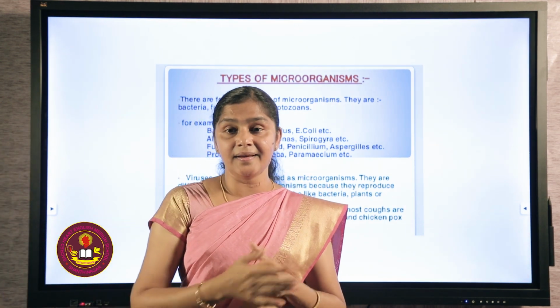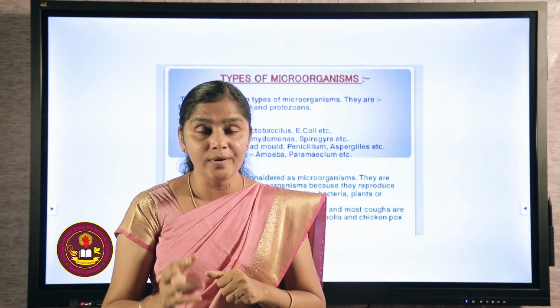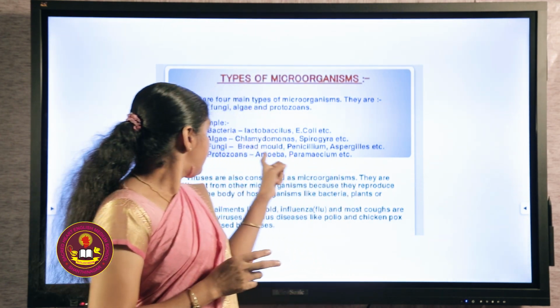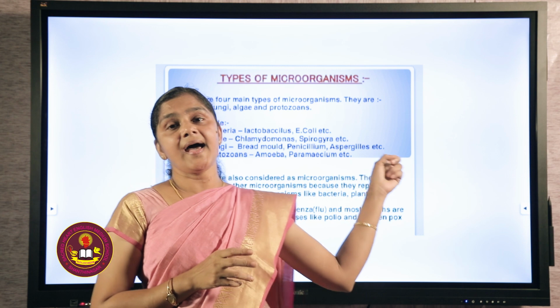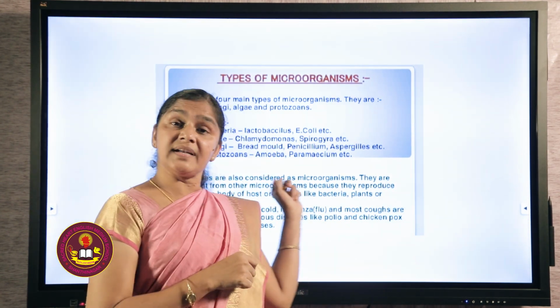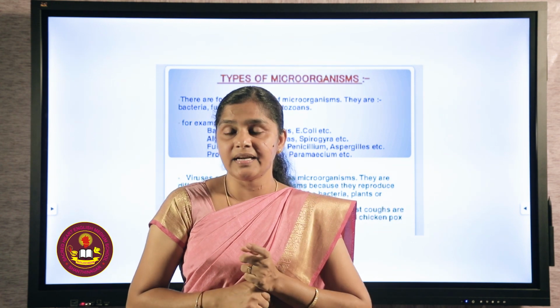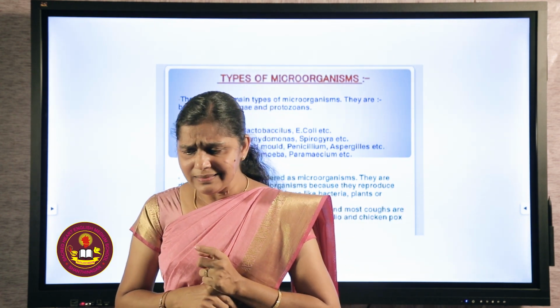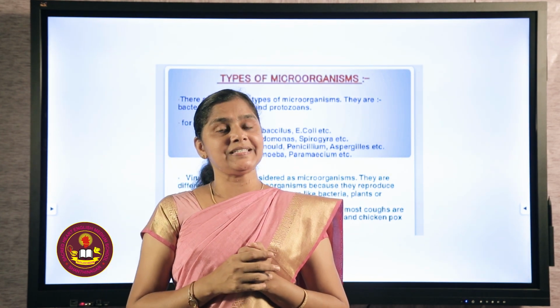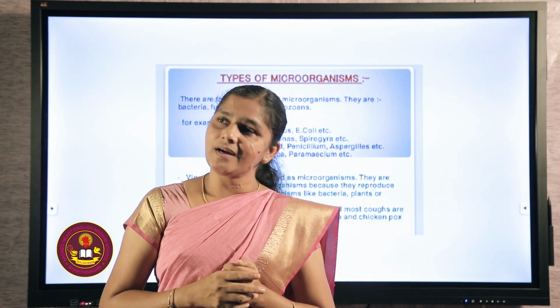Next one is protozoan. We have already seen protozoan. Protozoans are found in ponds and lakes. Examples for protozoans are amoeba and paramecium. And the last one is virus. Virus is also considered a microorganism. But the thing is, it does not show the characteristic features of a living organism.